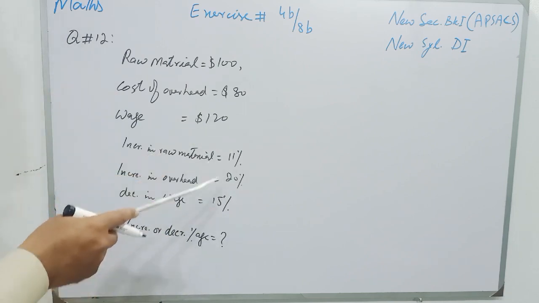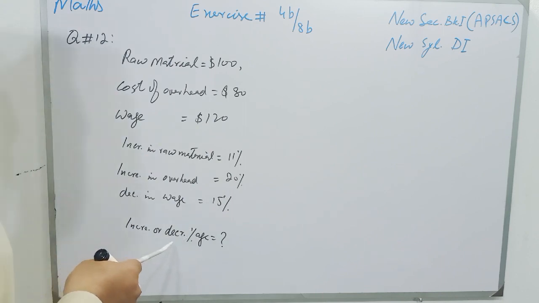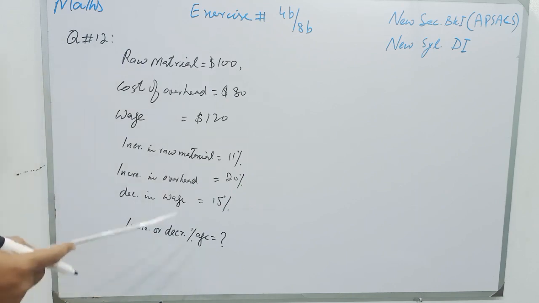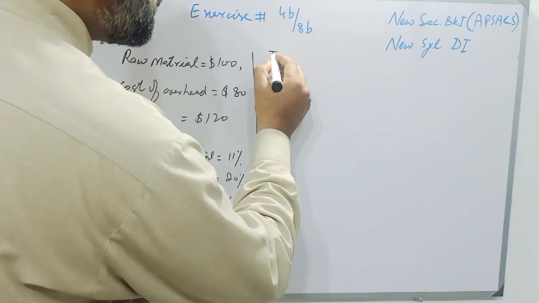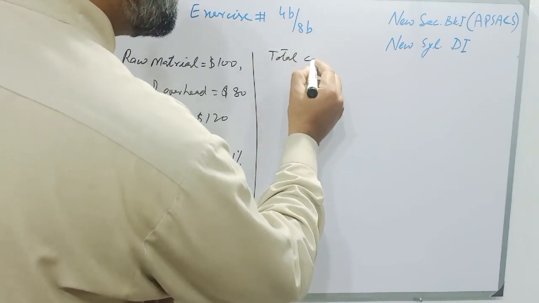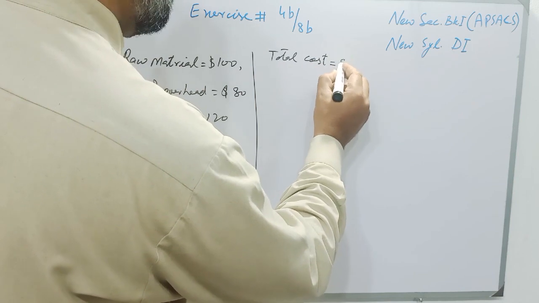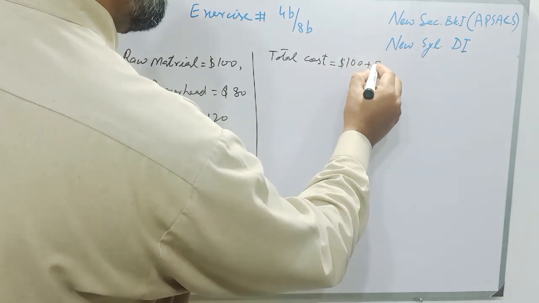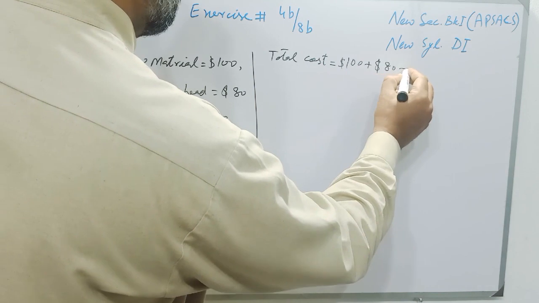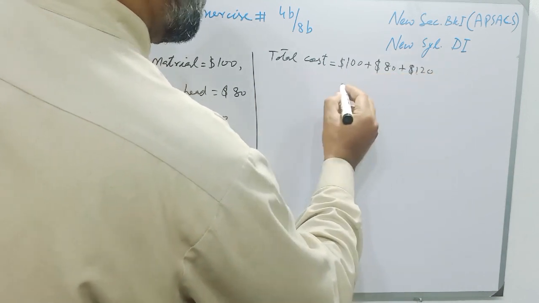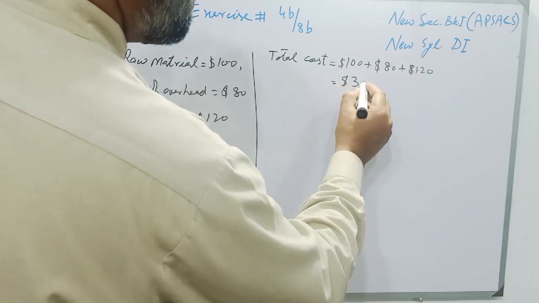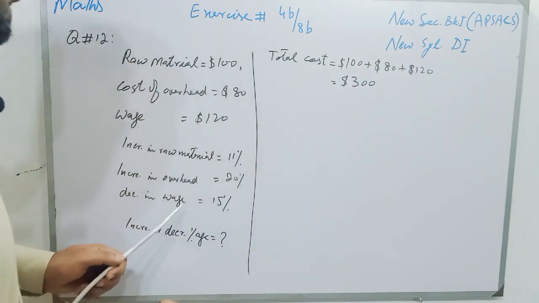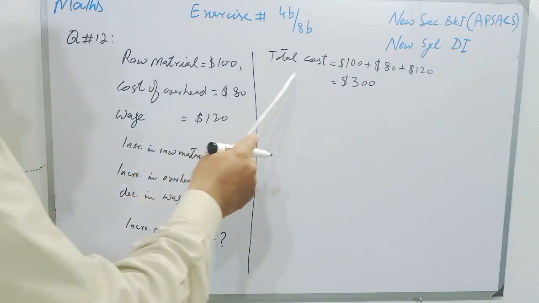If it is increased, then we have to find the increased percentage, and if the new number is decreased, then we have to find the decreased percentage. So students, first we will find the total cost. Total cost will be $100 plus $80 plus $120, and it will be $300. So students, before the increase or decrease in different values, the total cost is $300.